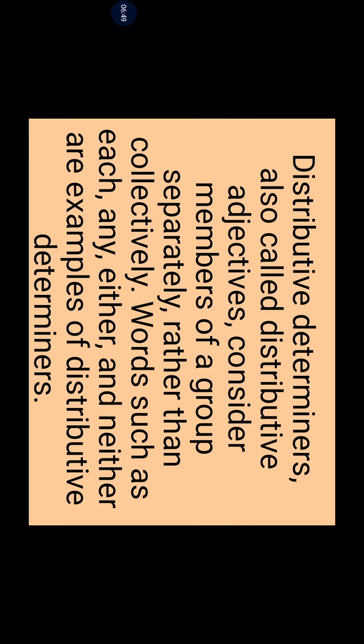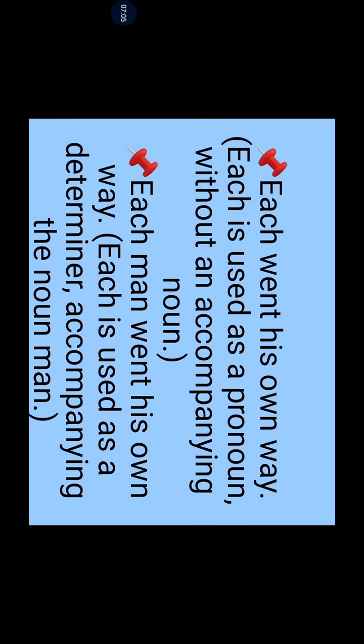Next, let's see distributive determiners, also called distributive adjectives. They consider members of a group separately rather than collectively. Words such as each, any, either, and neither are examples of distributive determiners. See here, each went his own way. Here, each is used as a pronoun without an accompanying noun, so it won't come under determiner. See here, each man went his own way. Here, each is used as a determiner accompanying the noun. So here see the difference.